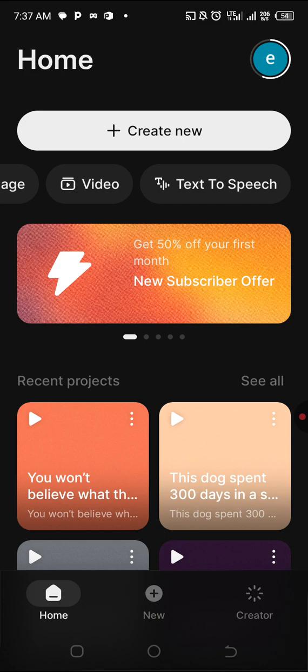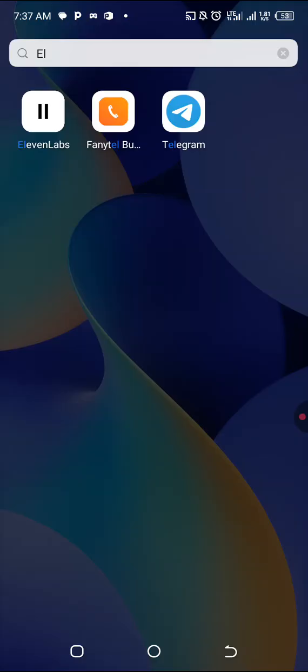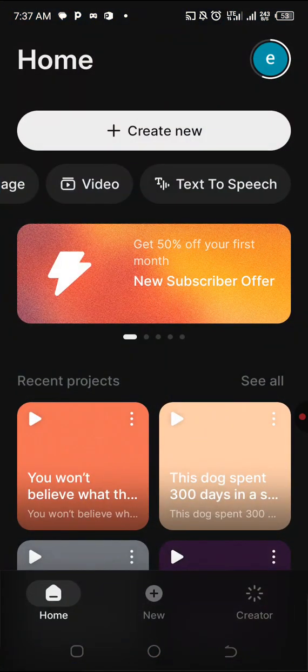Simple. Use voiceover. Use your voice. But if your voice is as cracked as mine, don't worry. Use this app. This app can solve that issue. All right. This app is called ElevenLabs. Now let me quickly show you how you can use it.